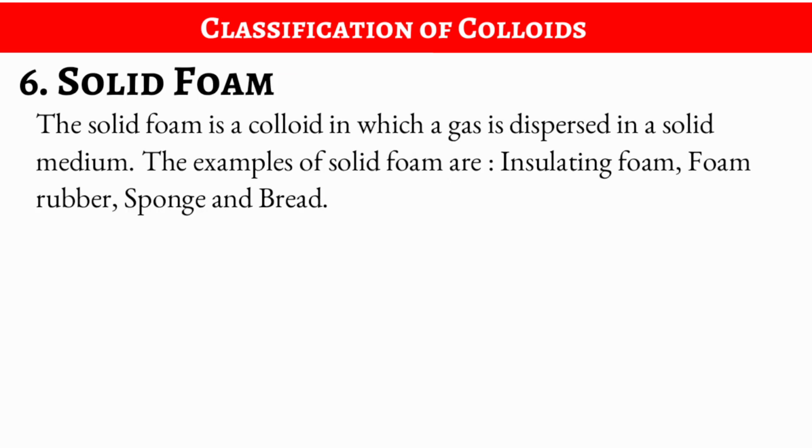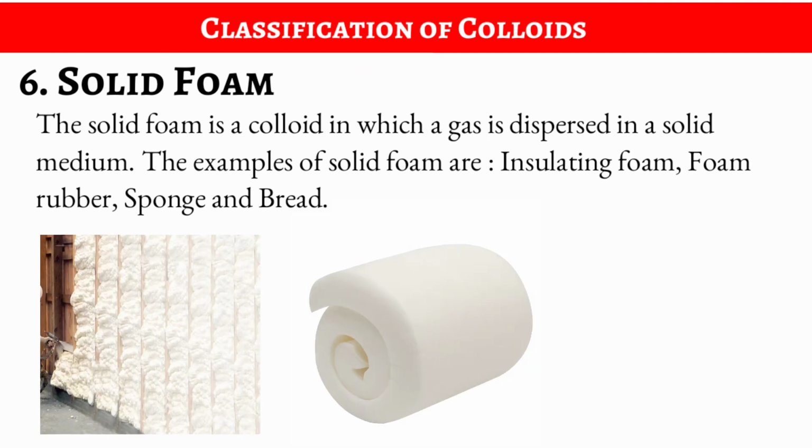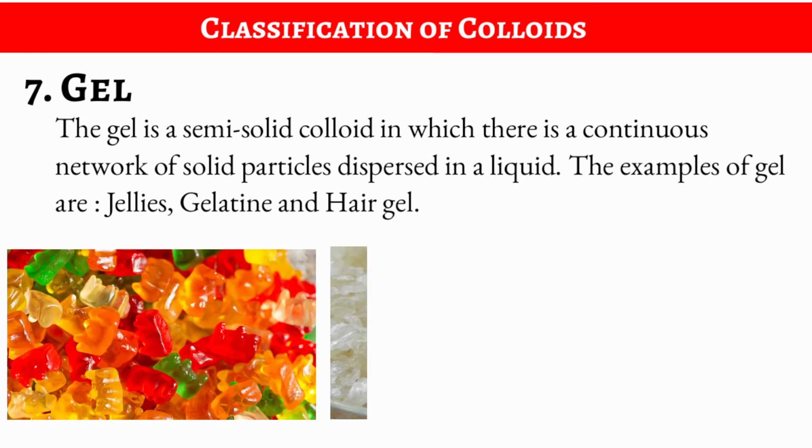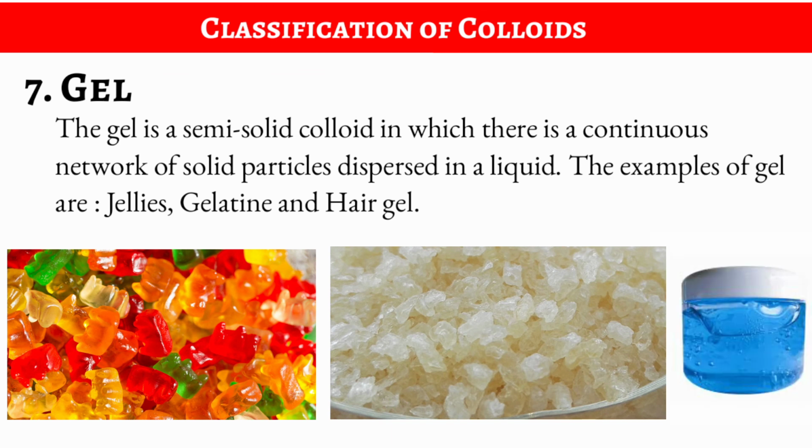Now the next, solid foam. The solid foam is a colloid in which a gas is dispersed in a solid medium. Means here gas is the dispersed phase and solid is the medium, that is the dispersion medium. The examples of solid foam are insulating foam, foam rubber, sponge and bread. Next, gel. The gel is a semi-solid colloid in which there is a continuous network of solid particles dispersed in a liquid. The examples of gel are jellies, gelatins and hair gel, etc.